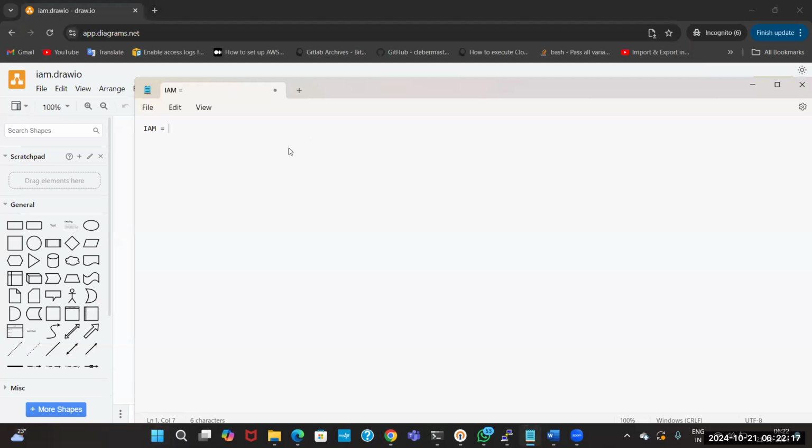IAM means identity access management. Now, what is this IAM and what are we using it for? We have multiple users. Now, let's look at the hierarchy of companies, MNCs, or startups. Let's take an example.